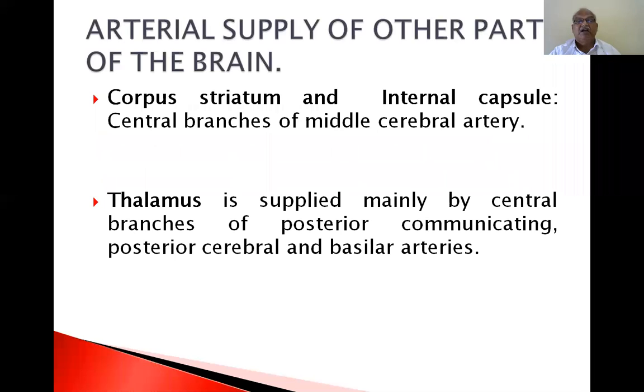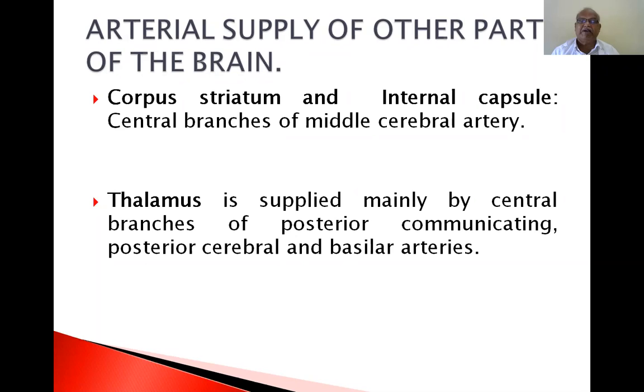Arterial supply of the other parts of the brain. Corpus striatum and internal capsule are supplied by the central branch of the middle cerebral artery. The thalamus is supplied mainly by central branches of the posterior communicating, posterior cerebral and basilar arteries. So all parts of the brain have blood supply. No part of the brain is devoid of blood supply.